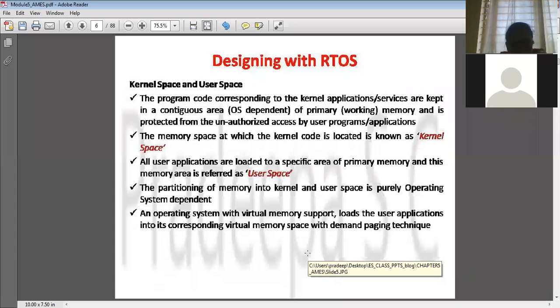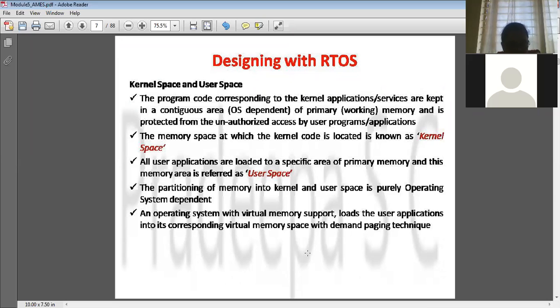So next we will see what the kernel space and the user space are, right? Basically, the kernel will be taking care of services like process management, memory management, time management. So there are n number of services. The user has no authority to access this code, so those programs have to be separated. They are kept separate in one memory called kernel space, and the user application programs are kept in a separate memory called user space.